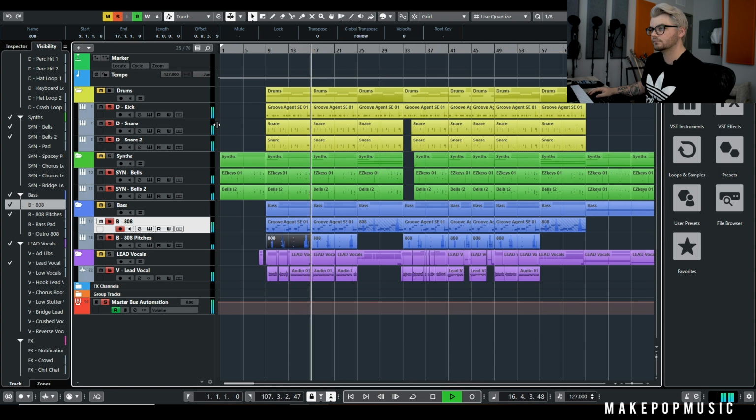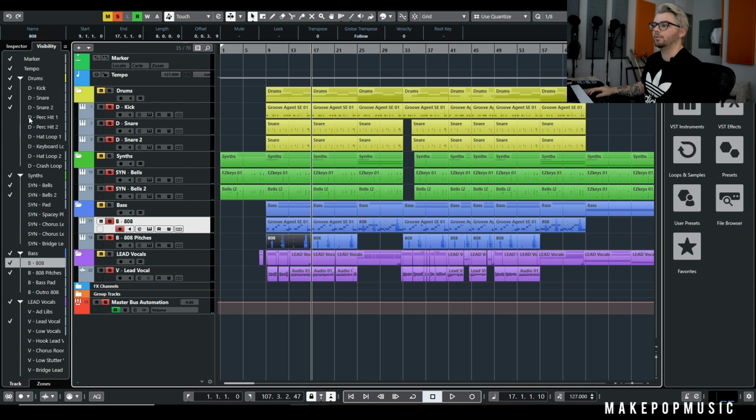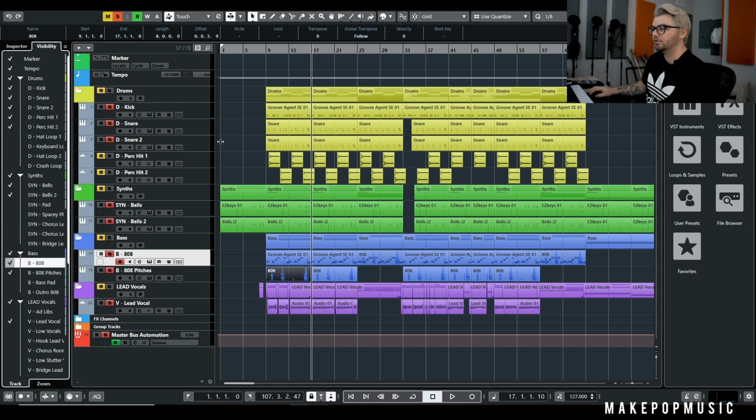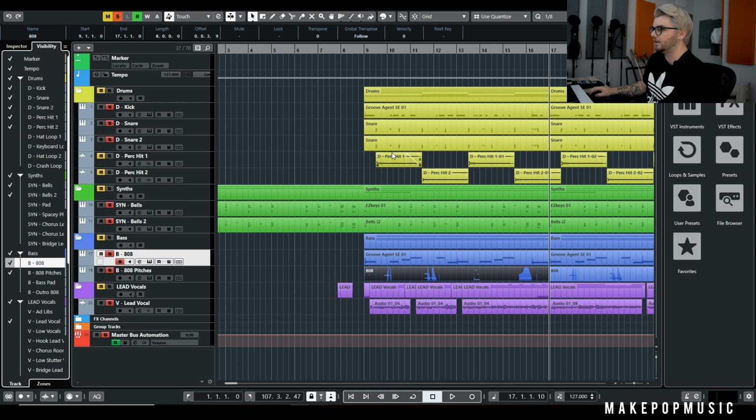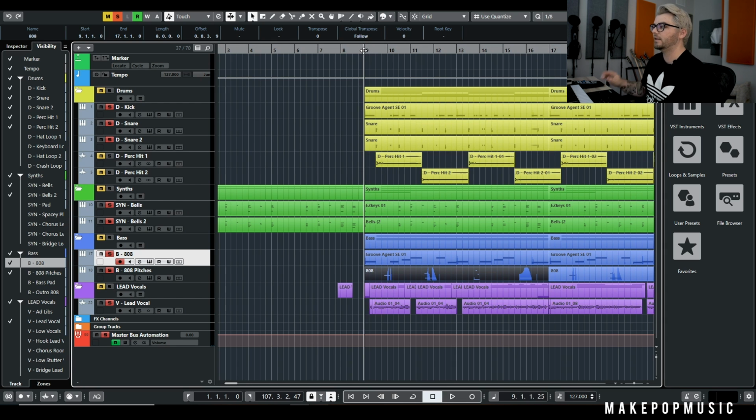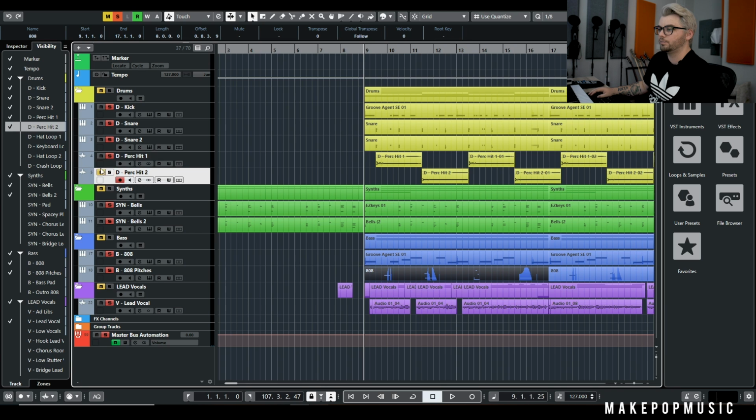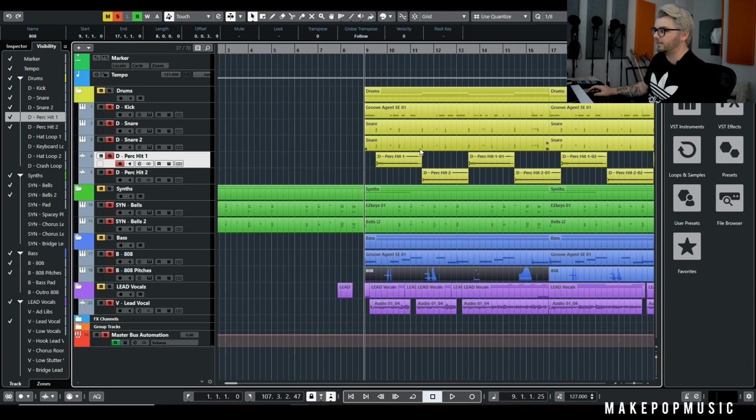And at this point, I was like, I have the basis of the production, but now it's time to start adding some depth to it. So I added these little percussion hits, and you'll see that they alternate on every other snare hit. So it'll be like 1, 2, 3, 4, 1, 2, 3, 4, 1, 2, 3, 4, and it kind of alternates. And these are just super, super reverbed out. I didn't even have to process them with anything. This is just how they were printed.